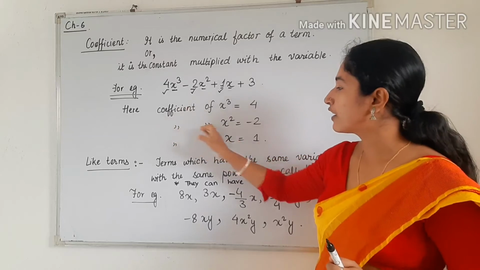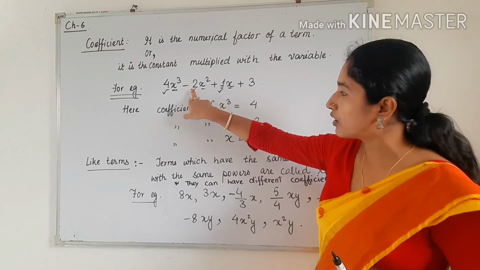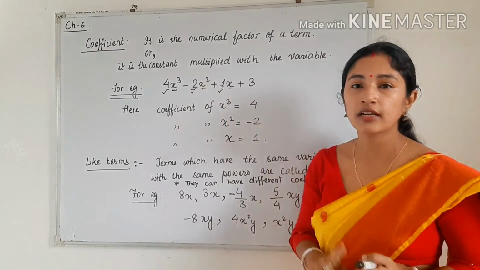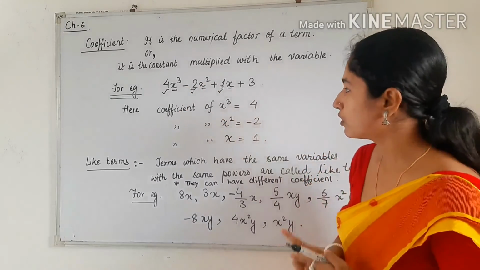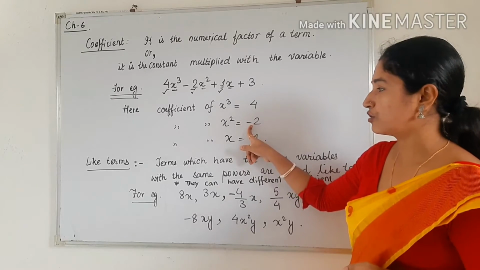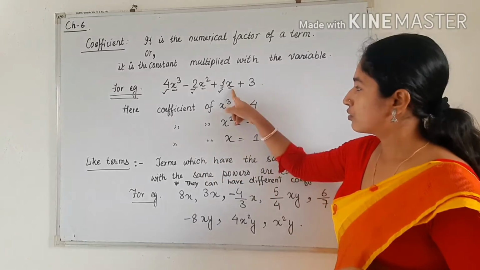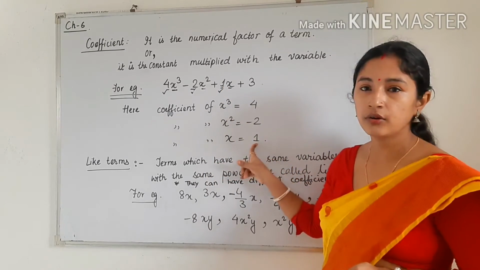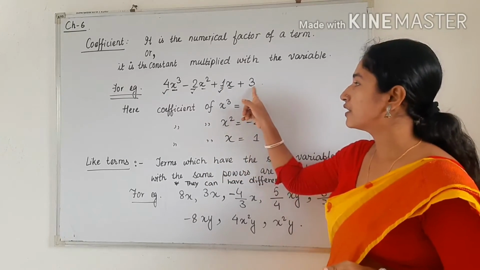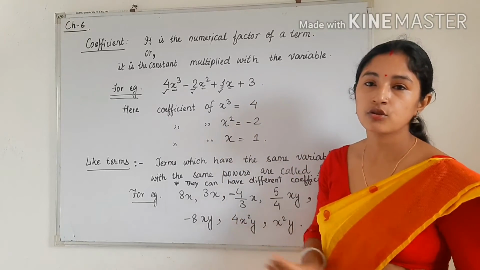Next, coefficient of x square will be what? Minus 2, because x square is multiplied with minus 2. You have to check the symbol also. Before the number we have a minus symbol, so we have to write the minus symbol also. Next, coefficient of x will be plus 1. As you can see, 3 is not multiplied with any variable. So 3 is a constant. It is not a coefficient.